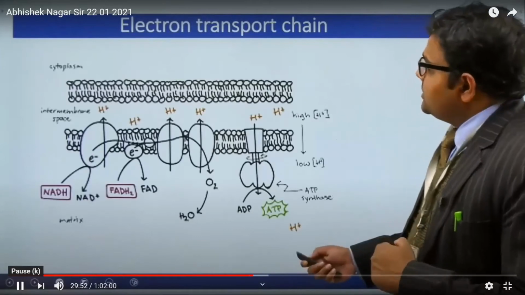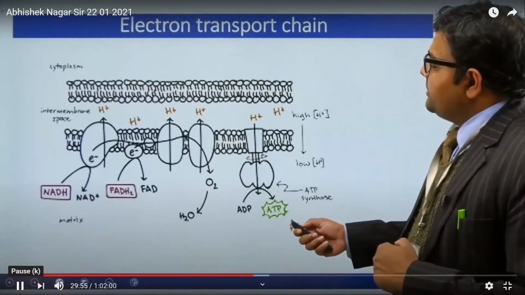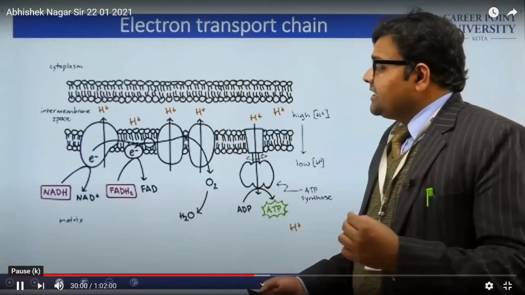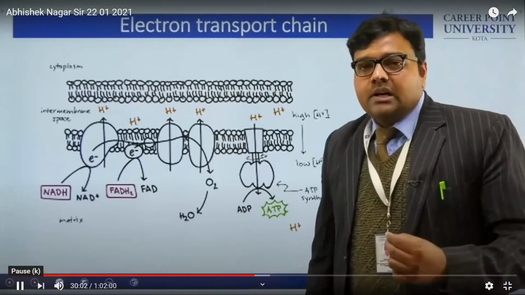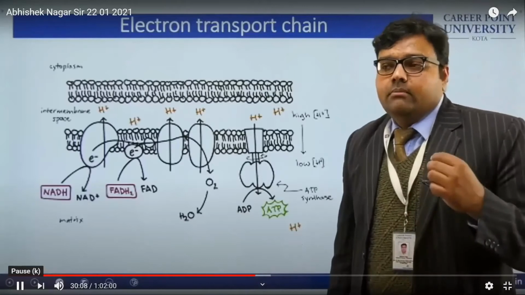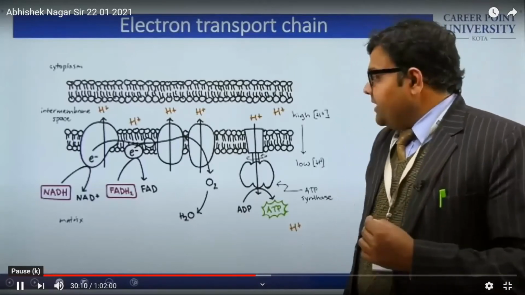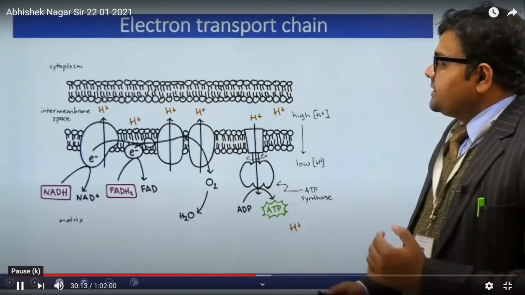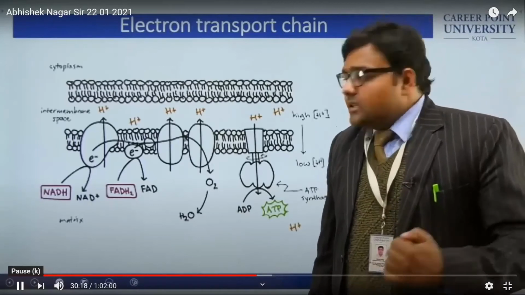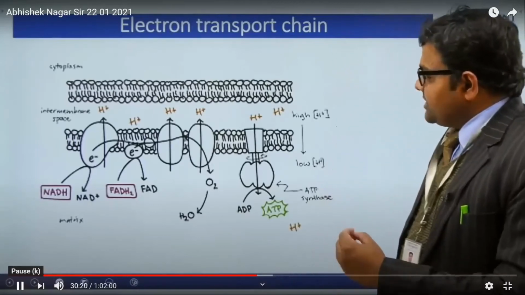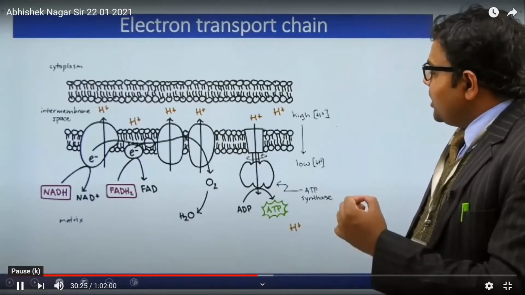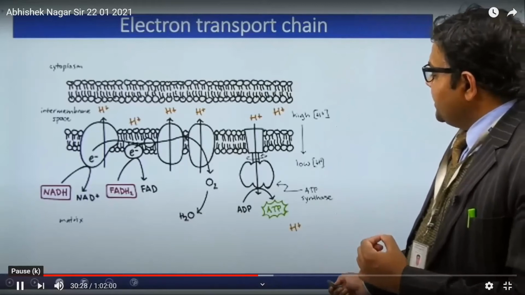Okay. So this is the cytoplasm. The inner membrane is there. When the intermediates participate in this chain, because it is part of oxidative phosphorylation, it needs some intermediates like NAD and FAD molecules. When these molecules enter, the change in electron transport occurs and the protons are shifted out into the inner membrane space, and this continuous flow of electrons is going to generate ATP.